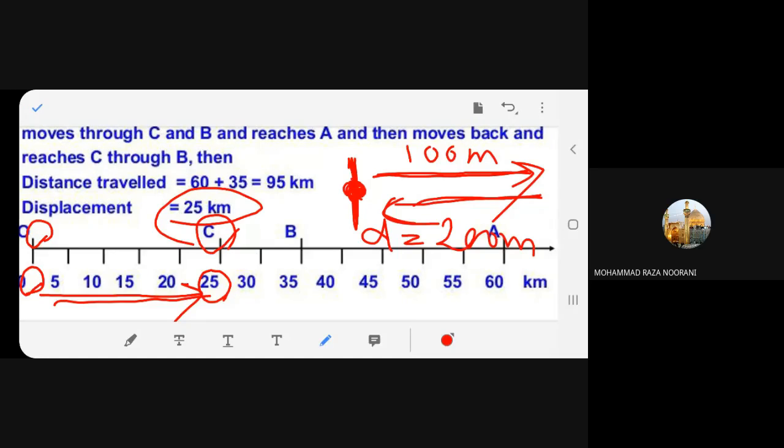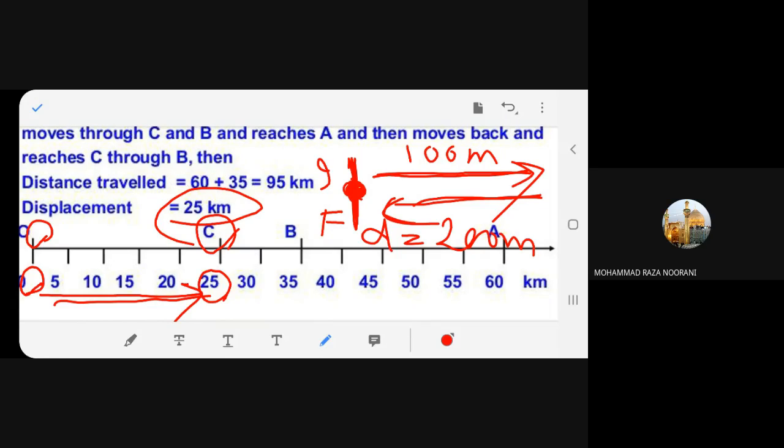Okay, so what I said, he started from here and he came back. So what is the displacement? What did I teach you just now regarding displacement? This is the initial and this is the final. We always measure it.